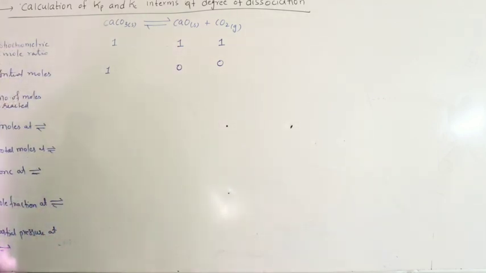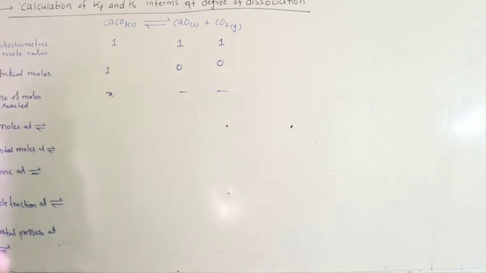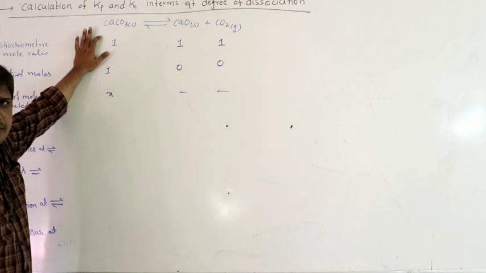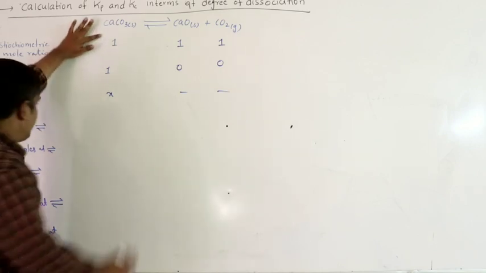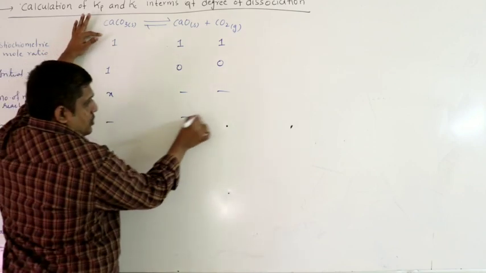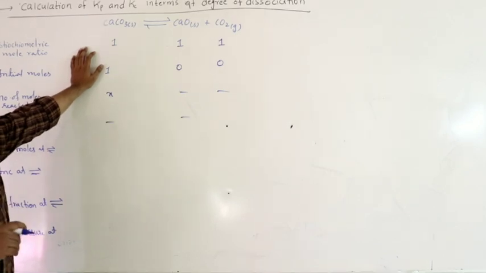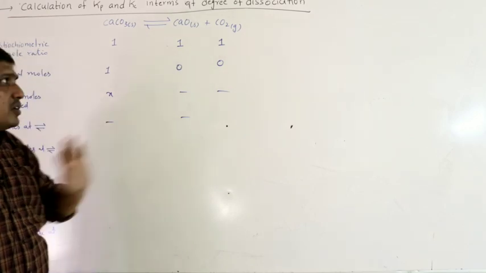So number of moles reacted, let us assume the same x moles. The products are not present, so they do not react. After x moles are reacted, let us assume the system has attained equilibrium. So moles at equilibrium: this is solid. The concentration of solids is assumed to remain constant, so no need to find the concentration of solids, because the solid surface area is small. The mass that reacts is very small compared to the total mass you have taken. So we assume the concentration of solids to remain constant.